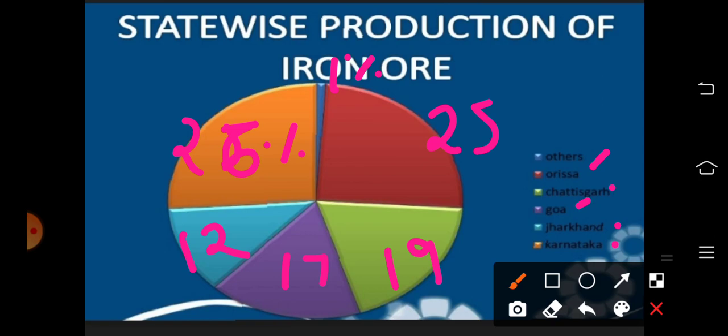So let us plot the important iron ore mines in India on an outline map. Before this, please keep an outline map and, together with me, try to plot these important iron ores on that map. Then you can identify them very easily and do it in the exams. Dear children, shall we go?